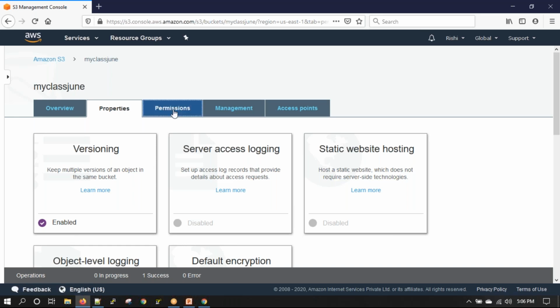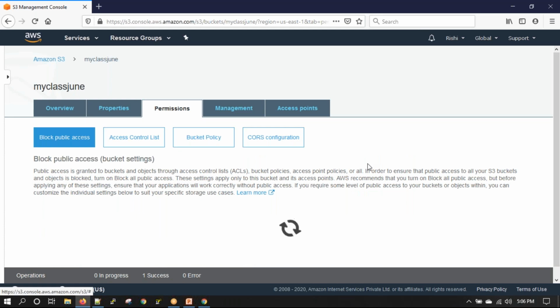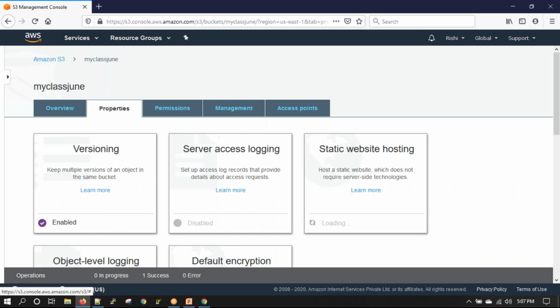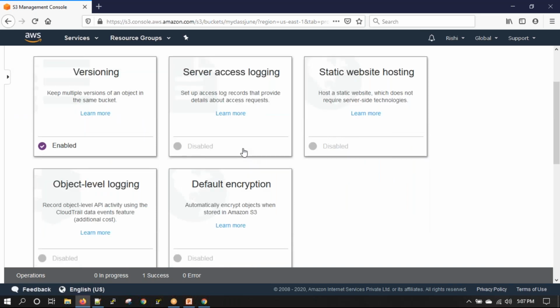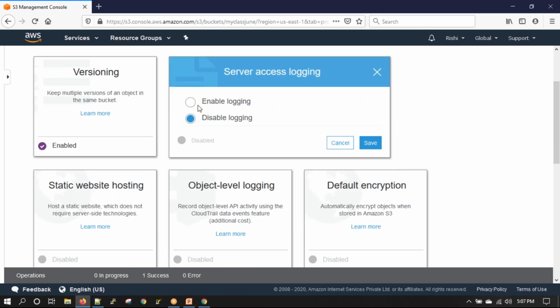Rishi, just one question. In the properties, there is server access logs. Can we download those log files and see what's been happening? Of course. If you're not able to download it, what's the purpose of logging? Yeah, but there was a file. Can you go there, because at that time you skipped to the next topic. Then I will keep it for later.